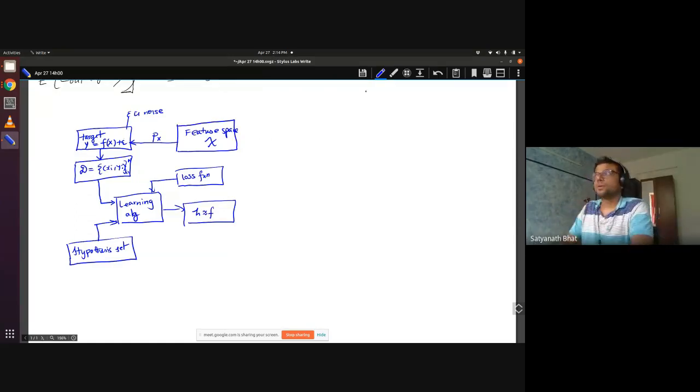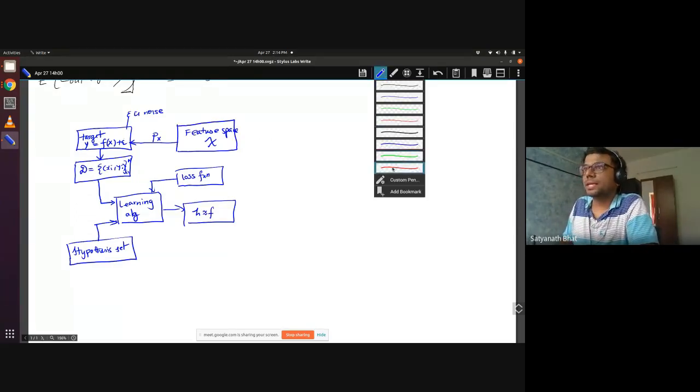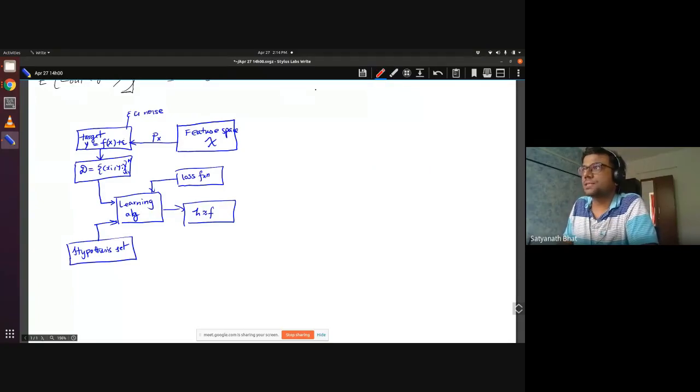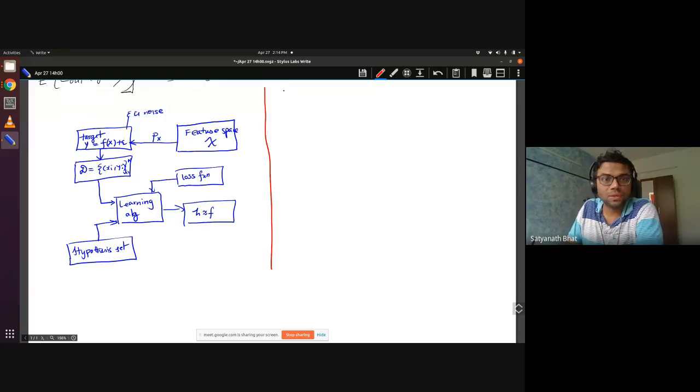Okay, so in this class, we will look at an example. The example is as follows. This is the critical example. If you understand this example, you will understand the bias variance trade-off fully. There will be no confusion. So please pay attention. Ask enough questions so that everybody else also is benefited.